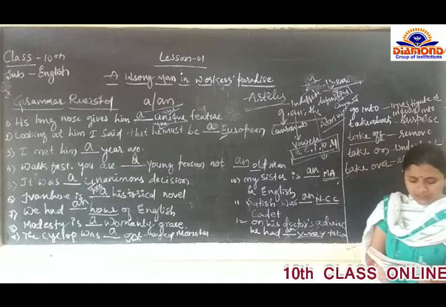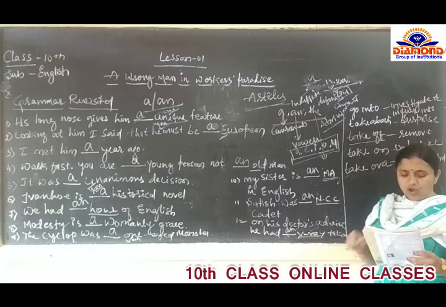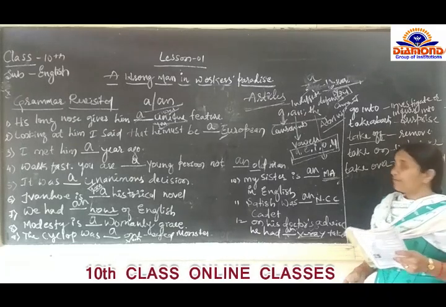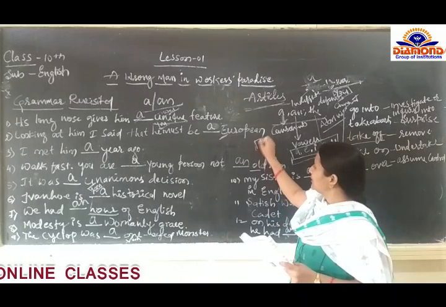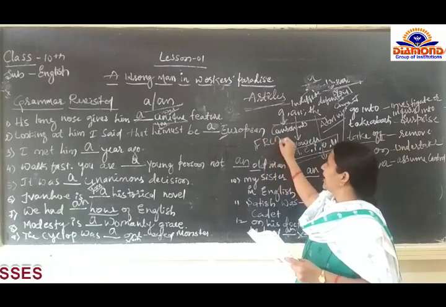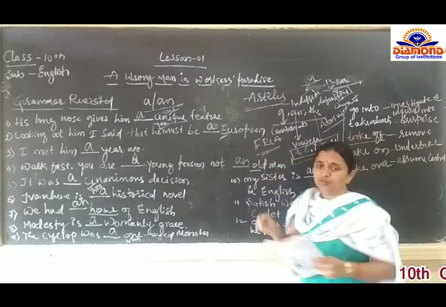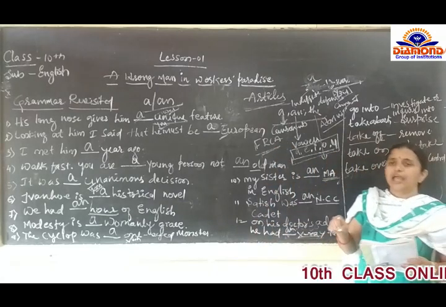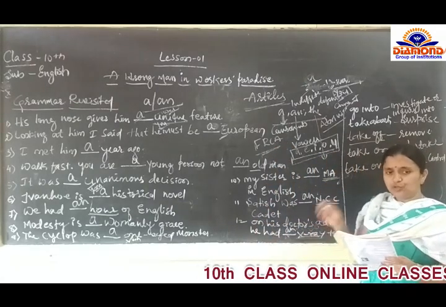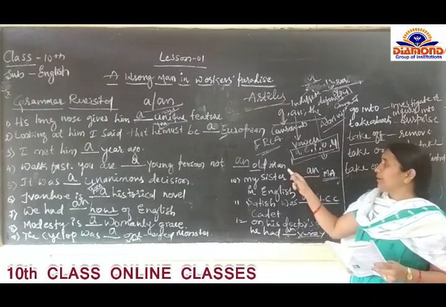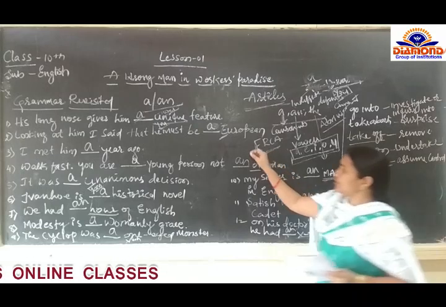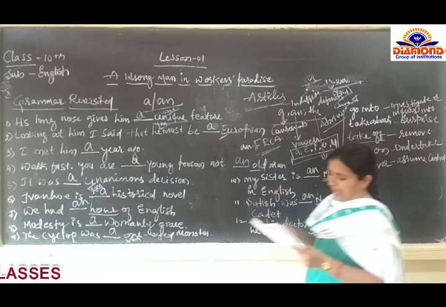Then the 13th one: this doctor is dash FRCA. Again, in the 13th one, they have used an abbreviation. So before the abbreviation, an is to be used. So the 13th one is also an.